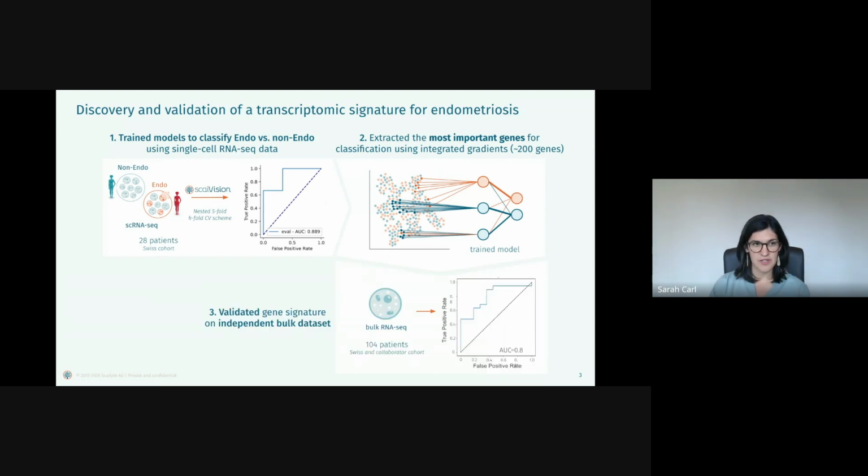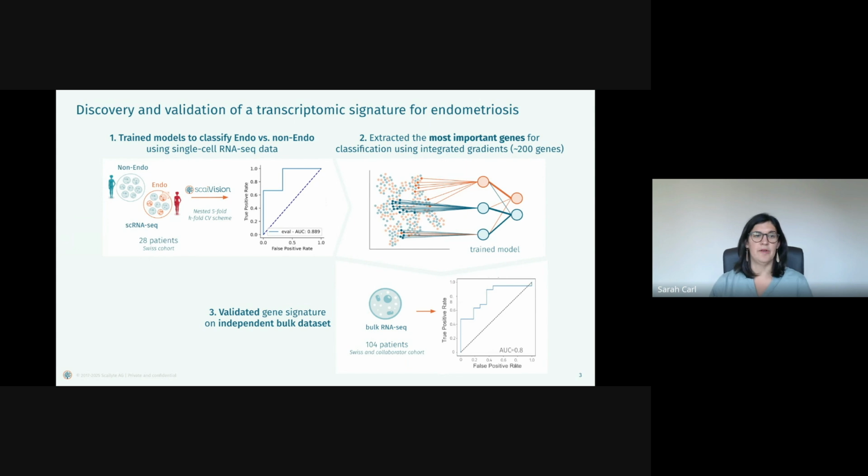As a first translational step, we compiled bulk RNA-seq data from the same type of endometrial biopsy samples, combining data that we generated ourselves as well as an independent cohort for a total of 104 patients. We used these data to build predictive models with the pre-selected signature genes as input features, and we were again able to achieve an AUC of 0.8 in predicting endometriosis.